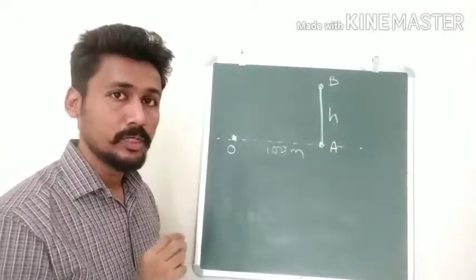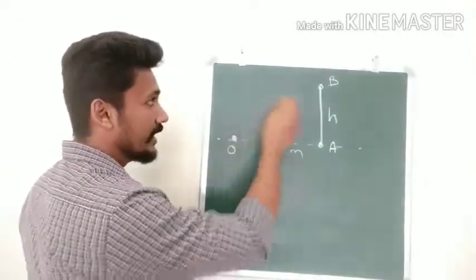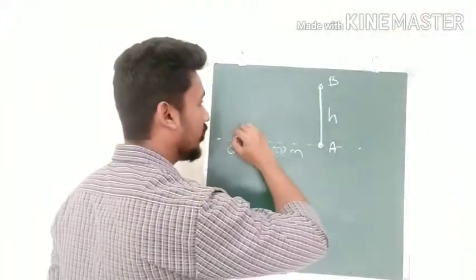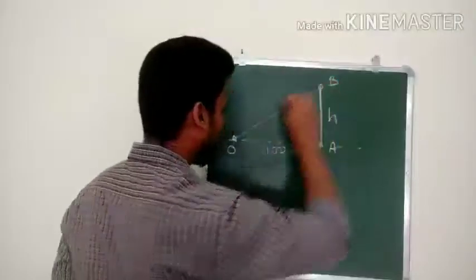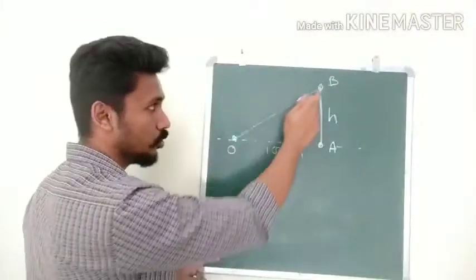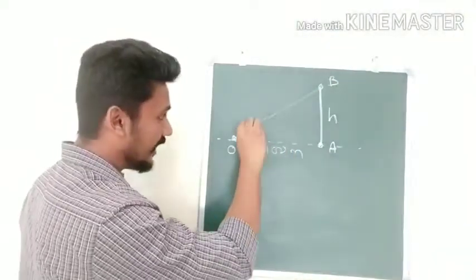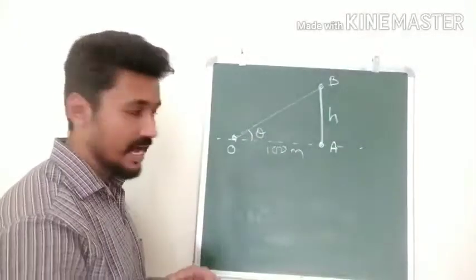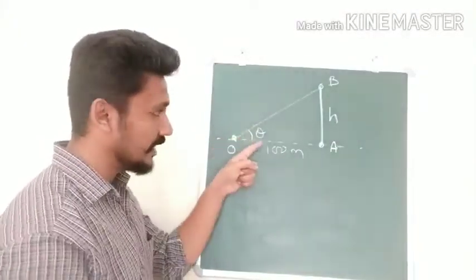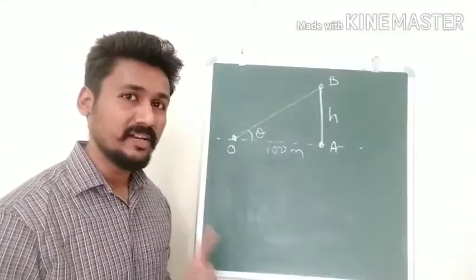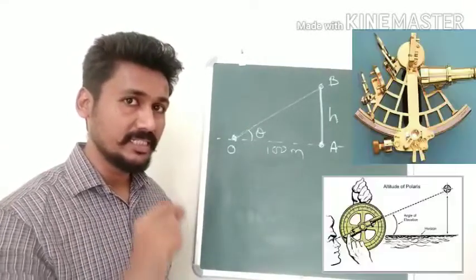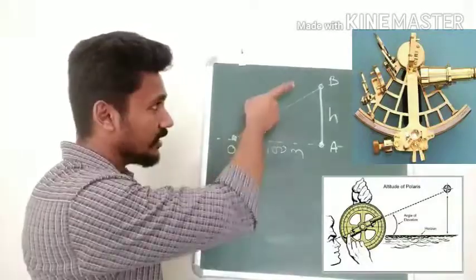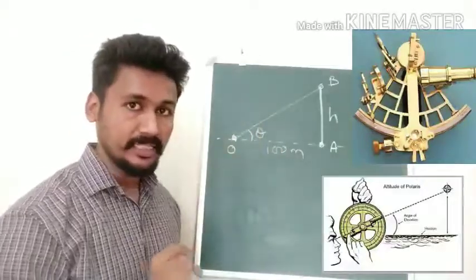So what we will do? We will look from here at the point B, and if we draw a line from our point of observation O to B, we will see that it makes some angle theta with the horizontal. Correct? Our line of sight will make some angle theta with the horizontal. How can we find it? There is an instrument called a sextant. Using the sextant, you can find the angle that a particular point is making.